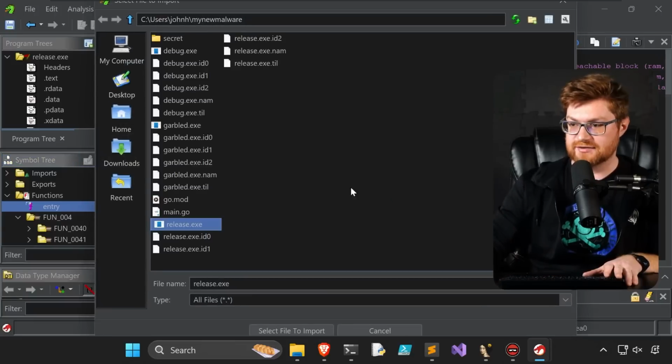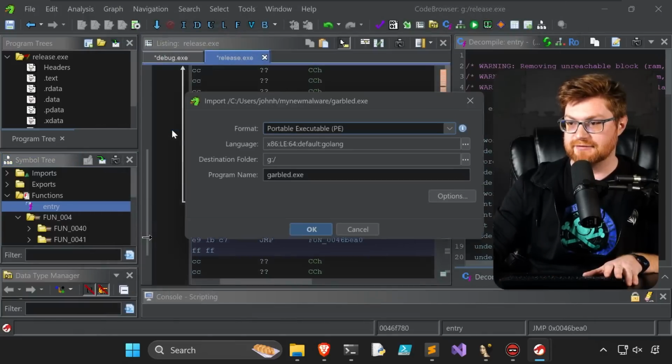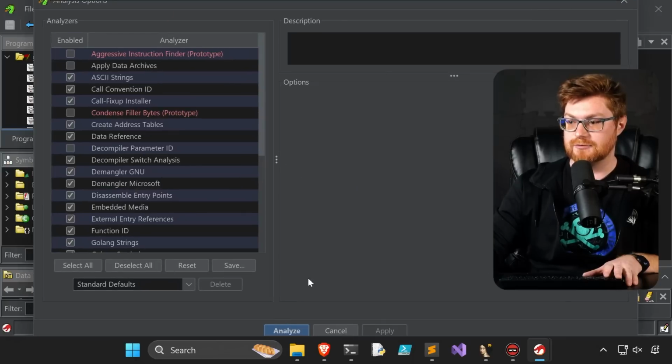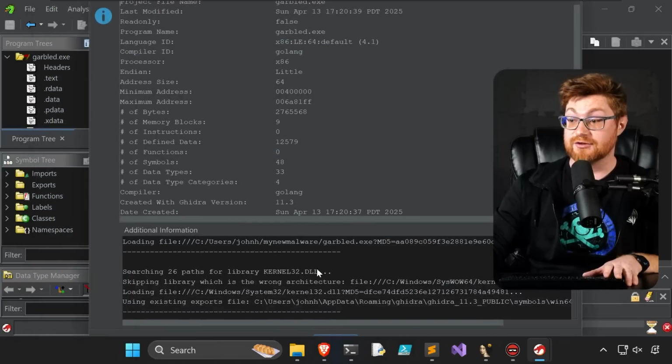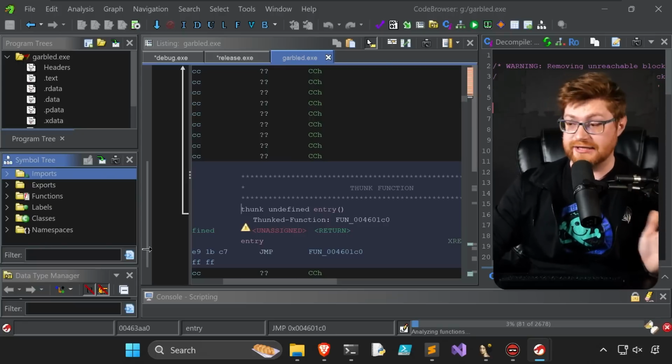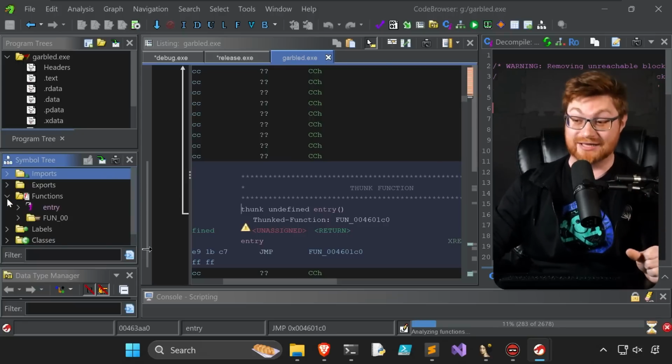I'll try not to drag us down the rabbit hole with Ghidra, but if I take a look at that one with our garbled binary, even when we try to analyze it, yep, you can do whatever you want, that's fine. It can still tell this is Golang, but if I try and analyze, now this takes a long time to analyze because, you know, Ghidra likes to take its time to chew through things, and Golang binaries are big chonkers.